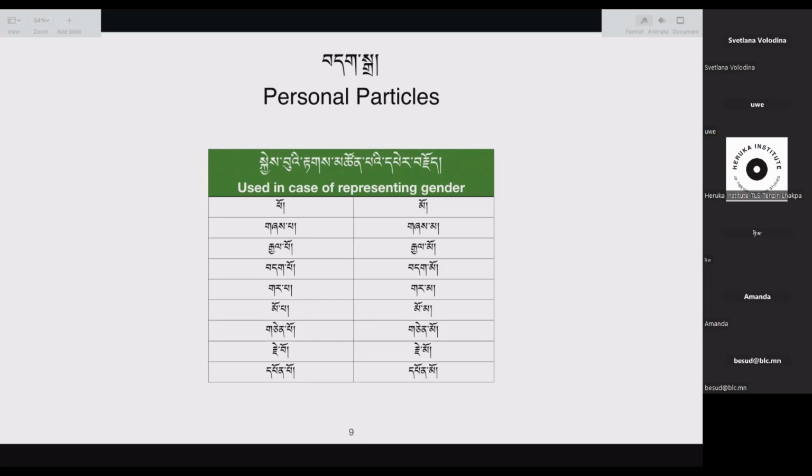Mopa, moma. Mopa means a male fortune teller, or a male who does prophecies or divination. And then moma means a female who does prophecies, fortune telling, or divination.